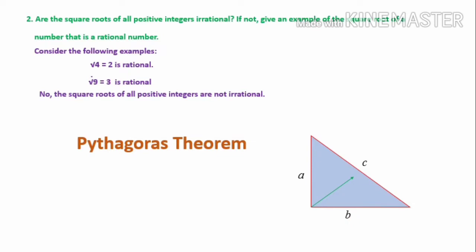Once again, the Pythagoras theorem says the square of the hypotenuse, the side opposite the 90-degree angle, which I have marked as c, that is c square, is equal to the sum of the squares of the other two sides, that is a square plus b square. So that is the Pythagoras theorem statement. c square is equal to a square plus b square. So you have to make this concept very clear, because for the next 2-3 questions we have to use this concept. Hope it is clear.